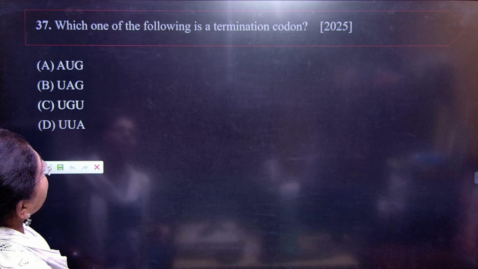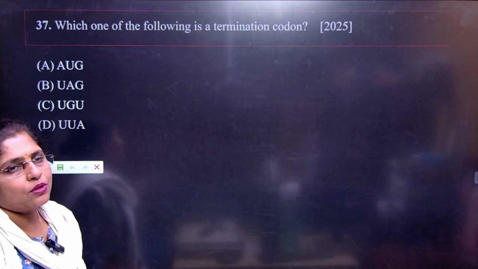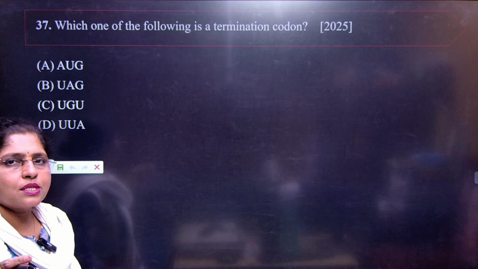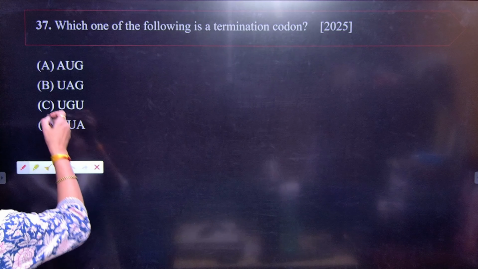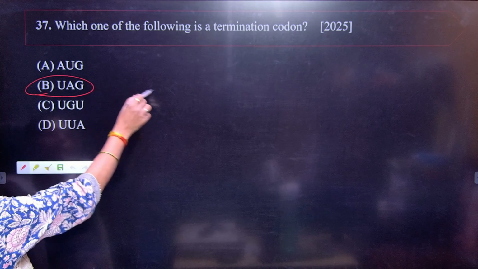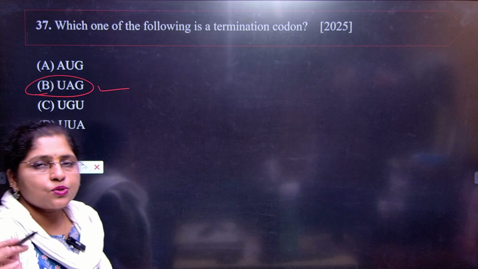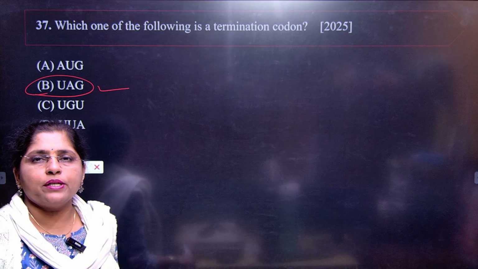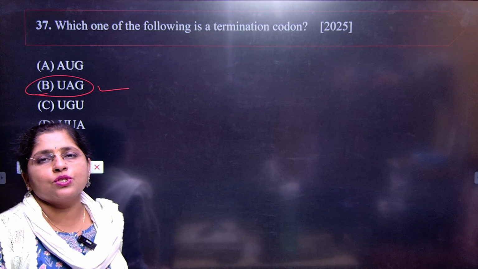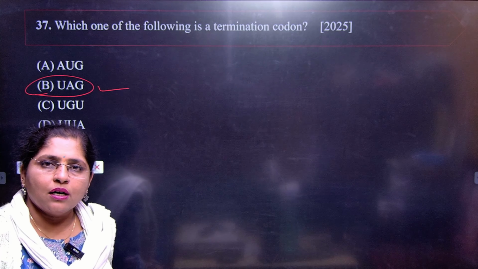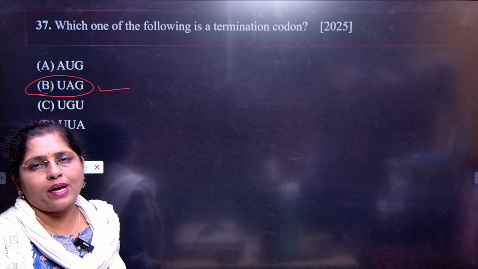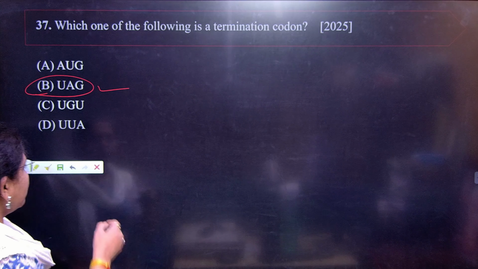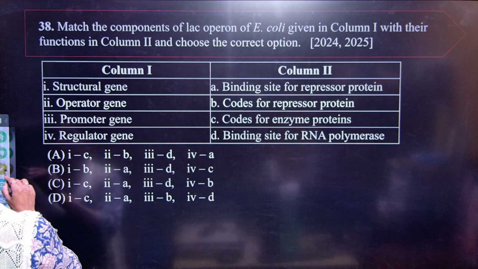Which one of the following is termination codon? You know that we have the three nonsense codons UAA, UGA and UAG. So what should be your answer straight away? B is the correct answer. So students, you should remember the genetic code dictionary by heart. You should learn what the codons are, how many codons code for a single amino acid, and all their properties. You should know all the genetic code properties, right?